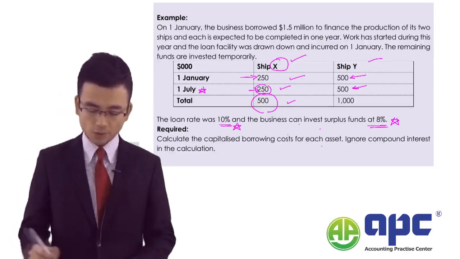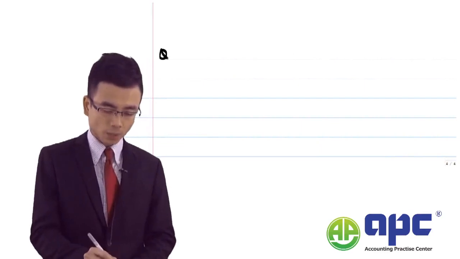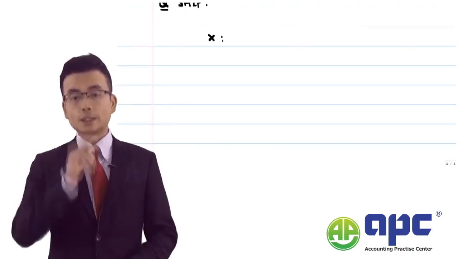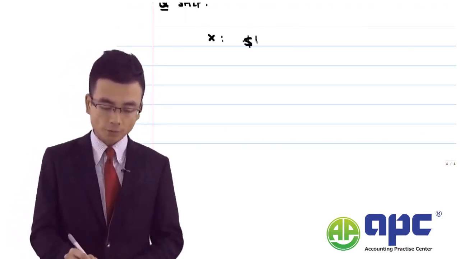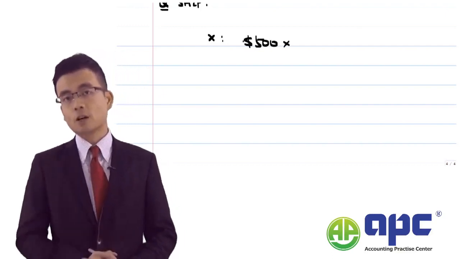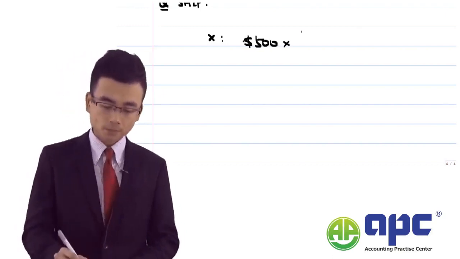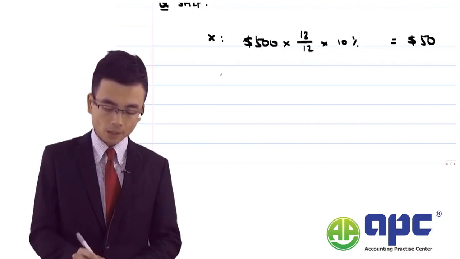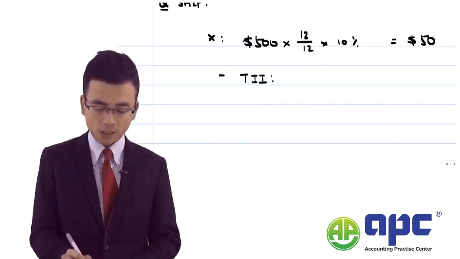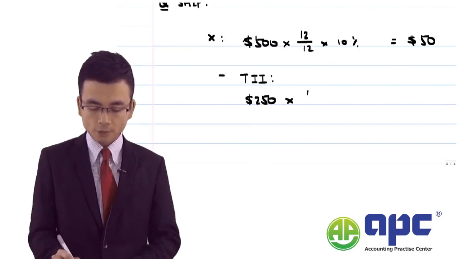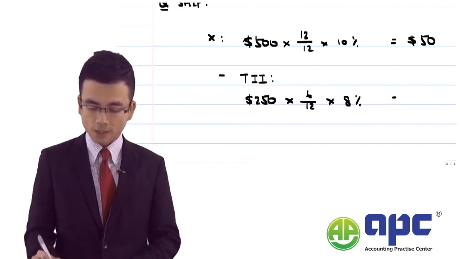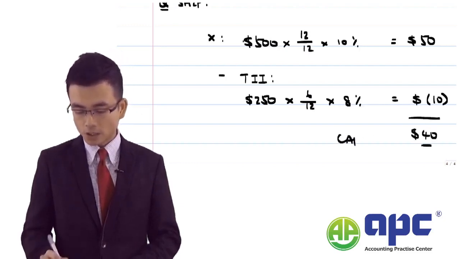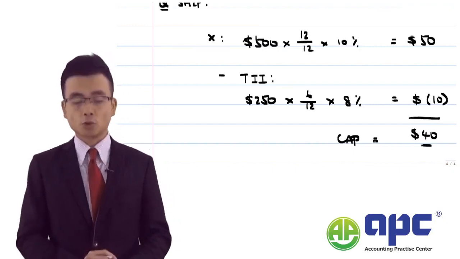In this case, let's do this question all together. It's the question called ship. Here, for ship X, we need a total of 500. Because we drew down the 500, we need to pay the interest on the full amount for 12 months at 10%, and that becomes 50. And we need to subtract the temporary investment income, or TII, for the second 250. For the first 6 months, we receive 8%, which means $10 there. The total amount that we can capitalize is $40, and we use cap for short.